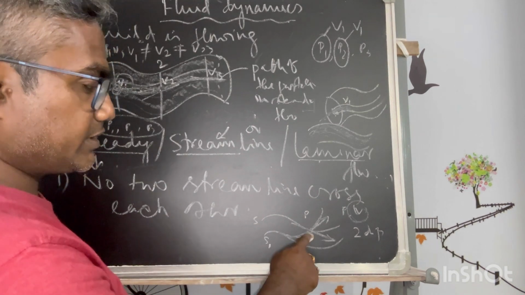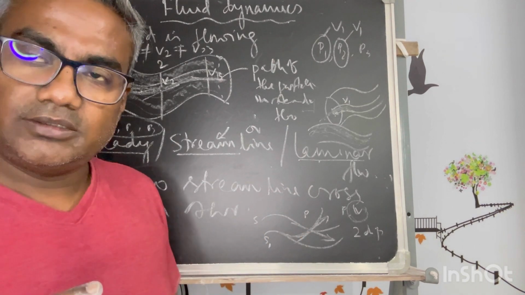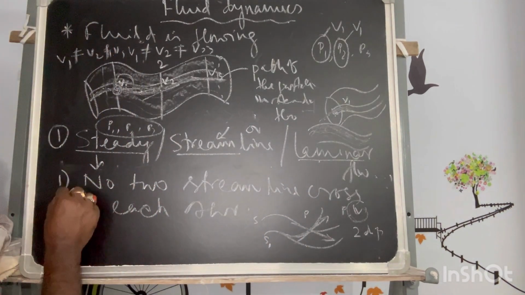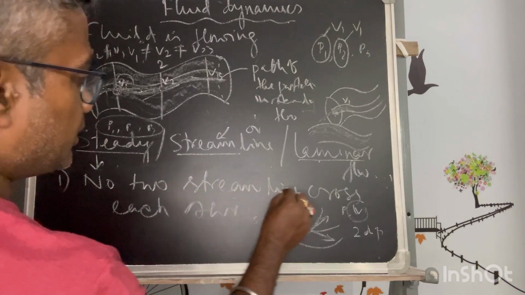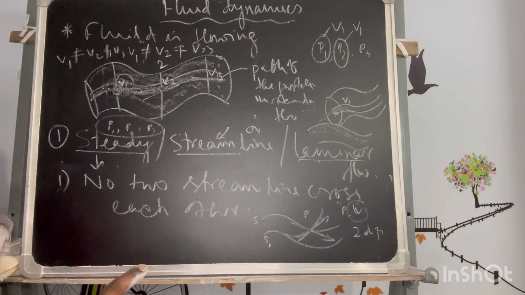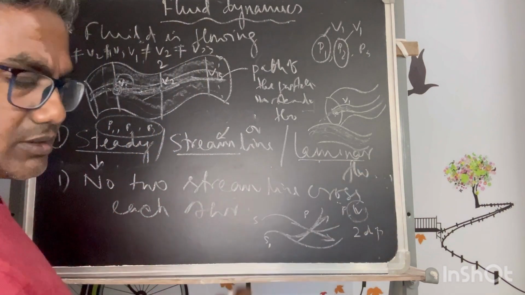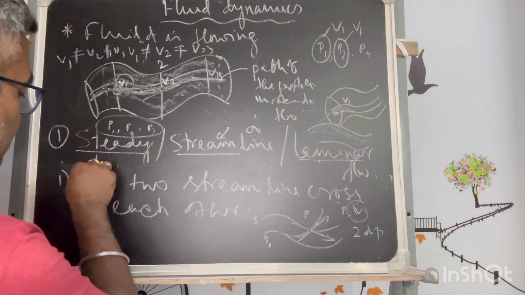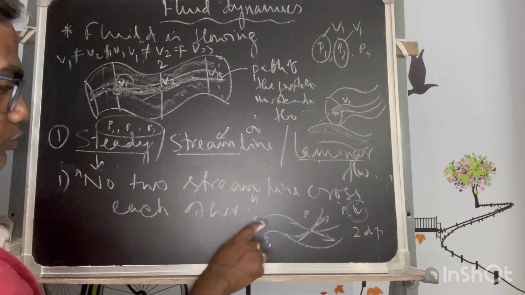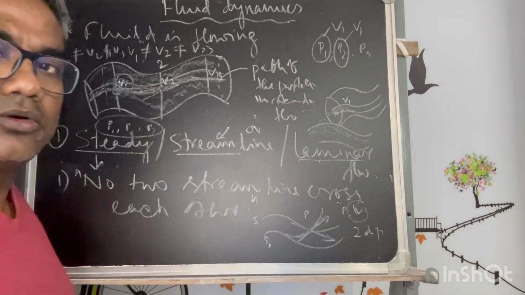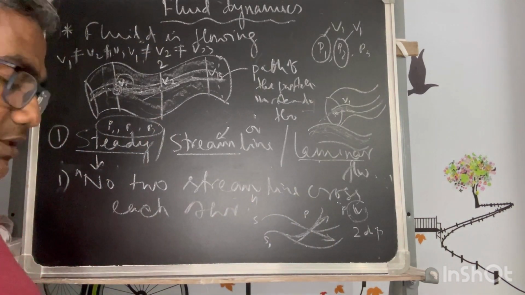Theoretically this cannot be possible. So this is also not possible. No two streamlines cross each other during the flow path. But the main understanding is that two streamline paths will not cross each other.